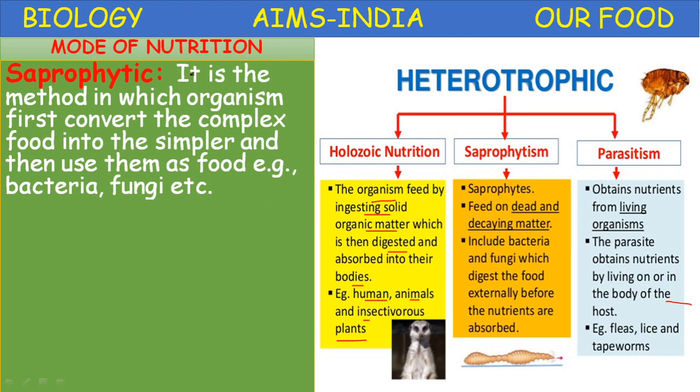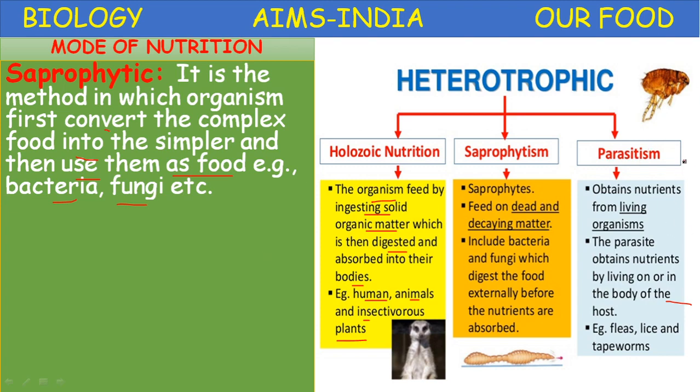Now saprophytic, it is the method in which organisms first convert the complex food into simpler food and then use it as food. For example, bacteria and fungi come under saprophytic. Organisms are called saprophytes and the nutrition is called saprophytic nutrition, also called saprophytism.